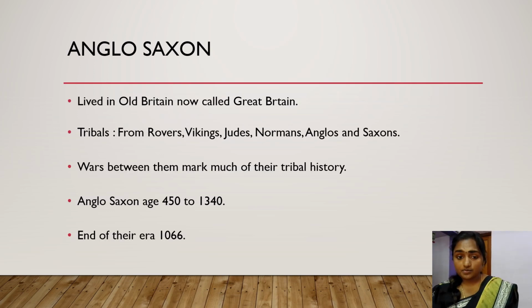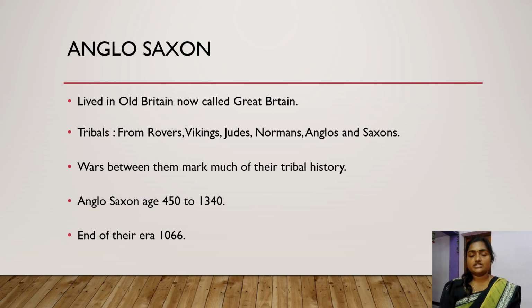So, if we have to talk about English literature, we have to talk about these Anglo-Saxon people. Who were they? They were living in Old Britain, which is now called Great Britain. These tribes were just tribal people, from communities called Rovers, Vikings, Jutes, Normans, Anglos, and Saxons.